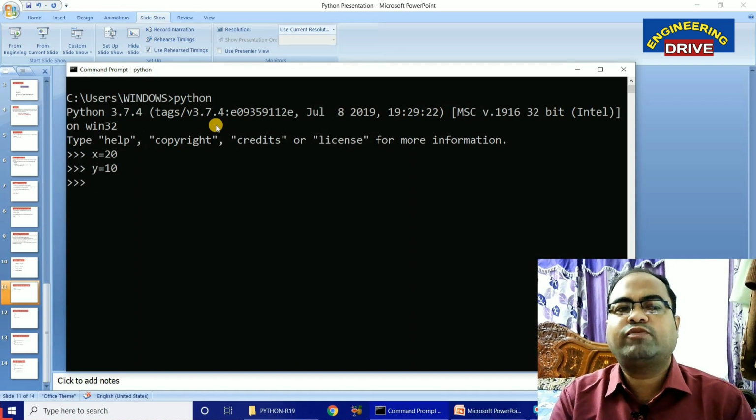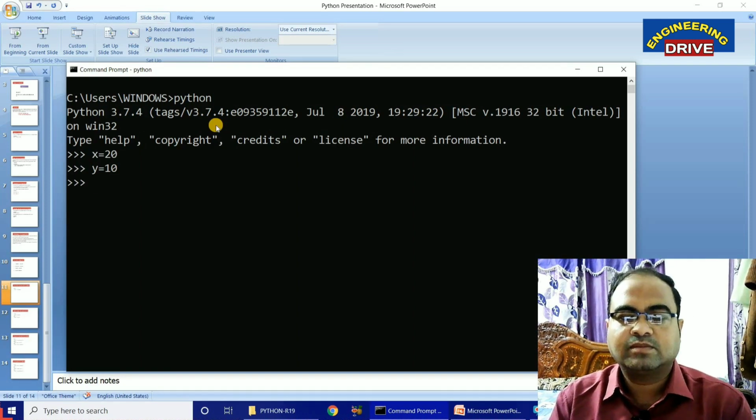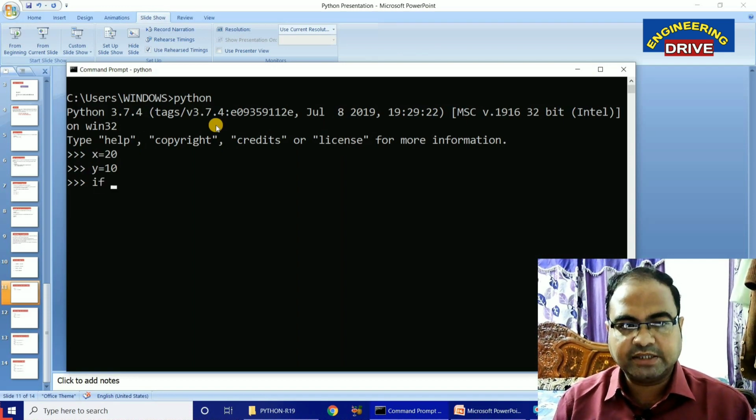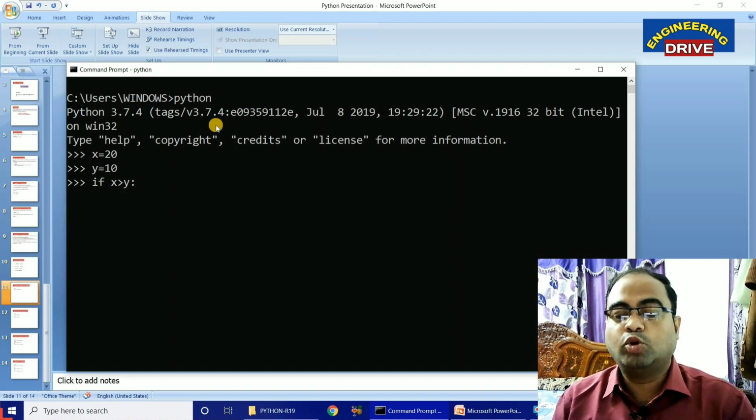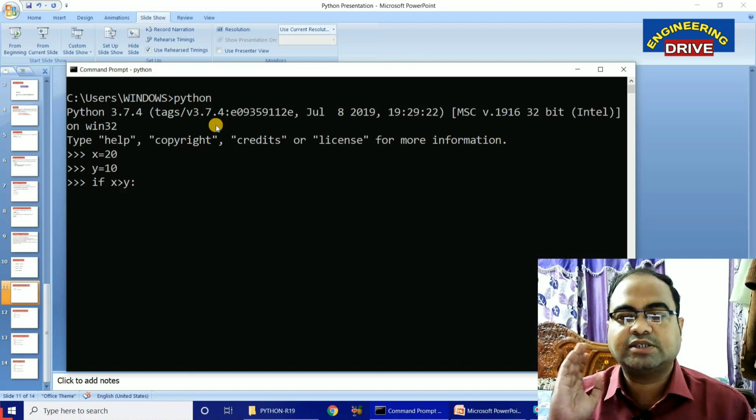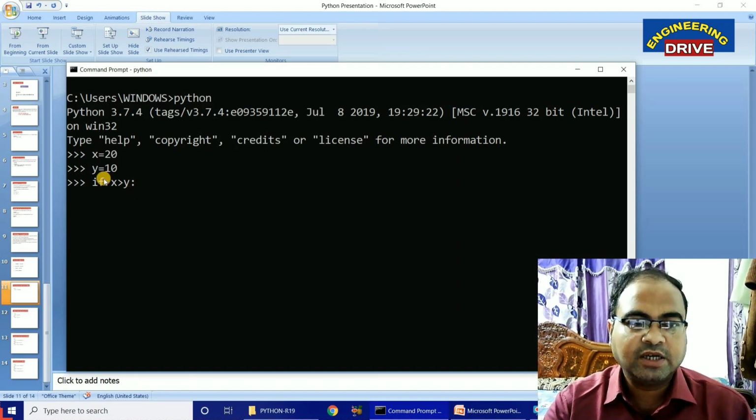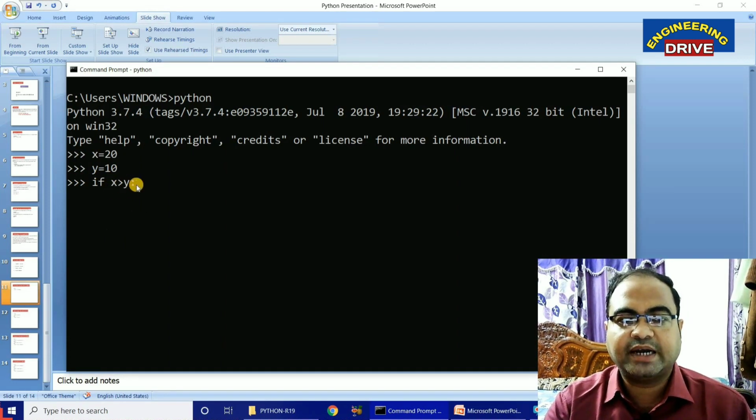Now I want to find out whether x is greater than y. How can I make use of simple if? Let us see. If keyword, space, condition. Here we need to write the condition x greater than y, then colon. No need of parentheses here. Unlike C, C++ or Java, no need to write parentheses here, otherwise you will get an error. So simply condition, colon, press the enter button.